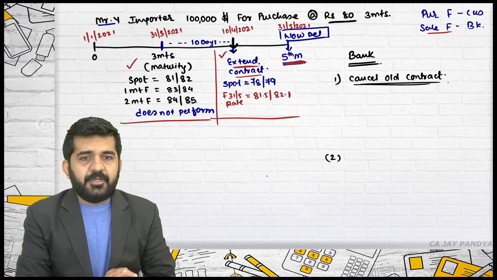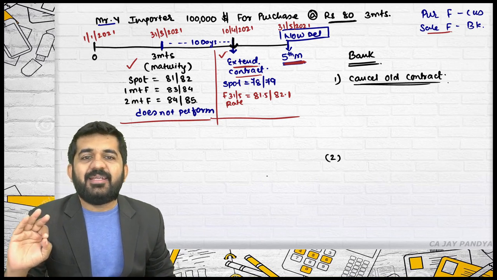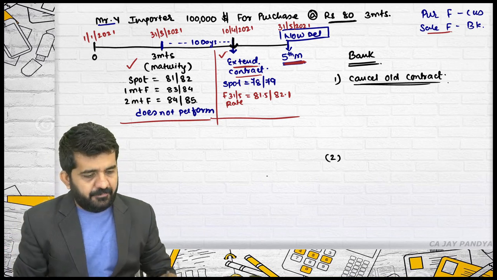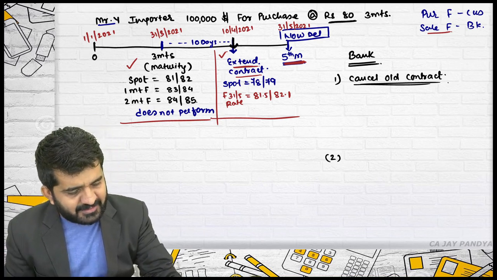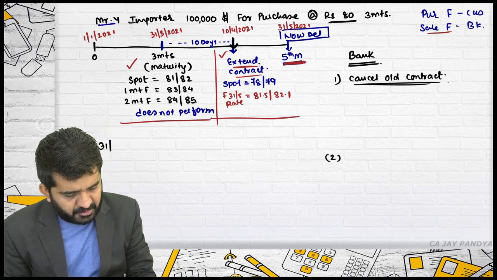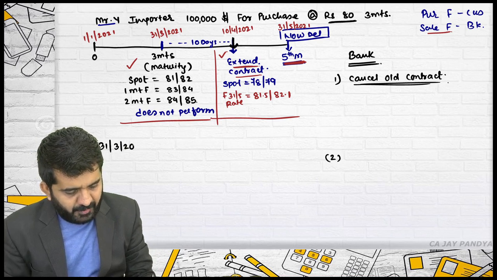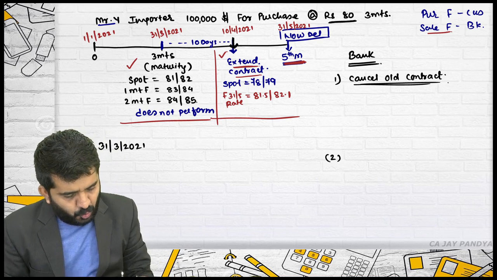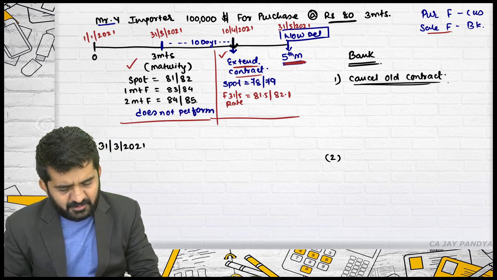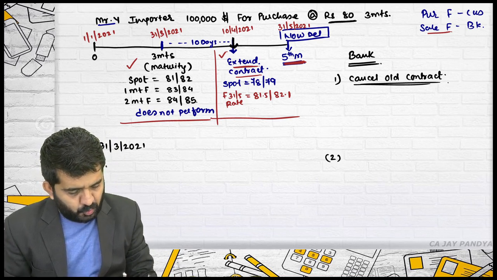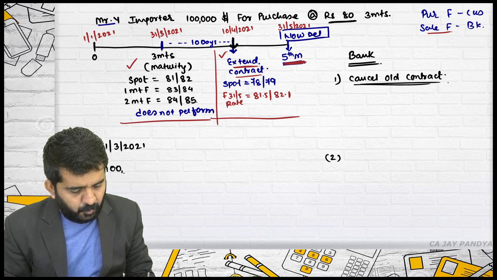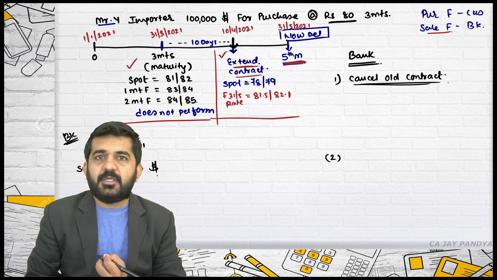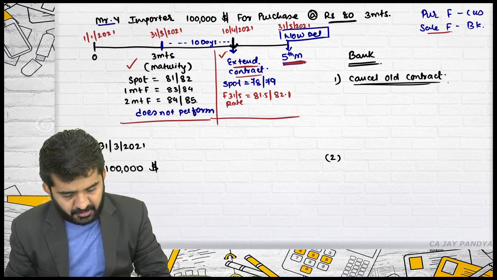Number two. Try to concentrate whenever the bank takes a position. Say what position the bank has taken on 31st March 2021. It has sold. This is the bank. It has sold $1 lakh. Did this customer come up?